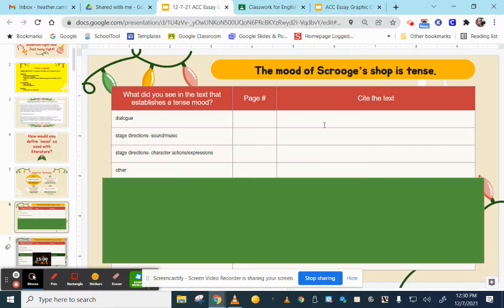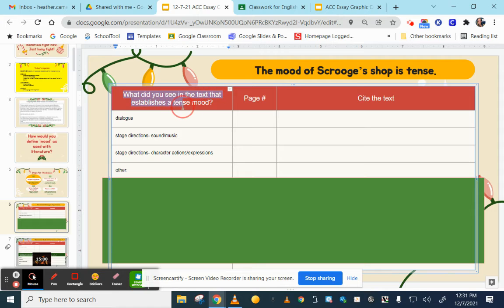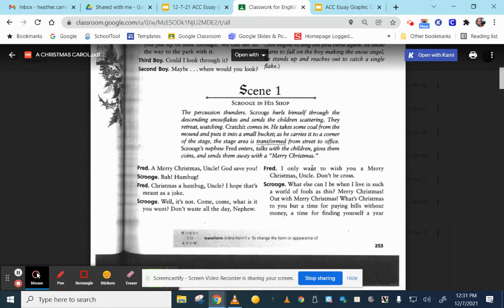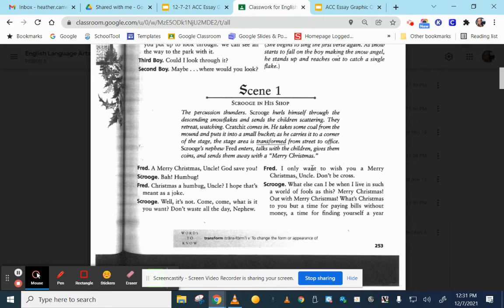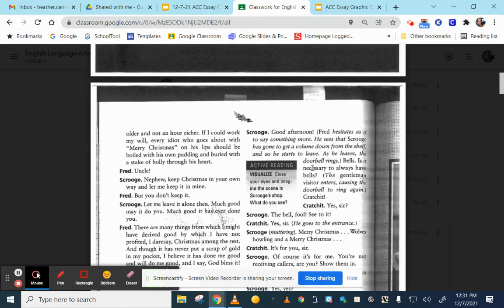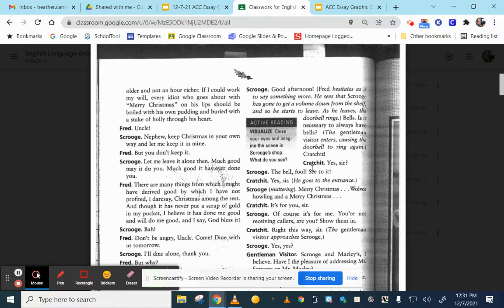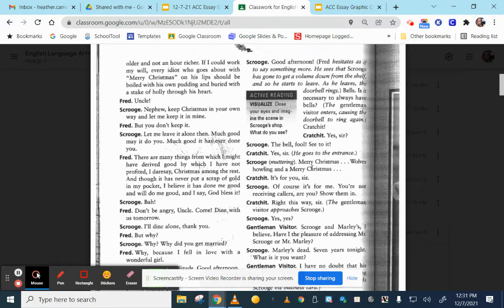Now if I go back to this graphic organizer, it says, what did you see in the text that establishes a tense mood? And I just started to brainstorm a few ideas. One thing I could be looking for is dialogue. So as I am skimming through scene 1, and normally I would really take my time with this, but in an effort to give you a shorter video, I will speed things along a little bit. I found a few things that I like.